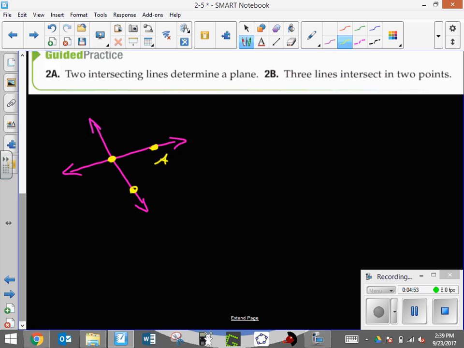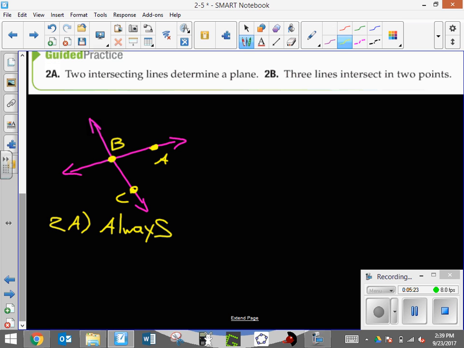So I've got A, B, and C. B is technically on both lines. So now, to determine a plane, I need 3 non-collinear points, which I actually have satisfied right there. A, B, and C are not on the same line. So 2A is actually always going to be true.